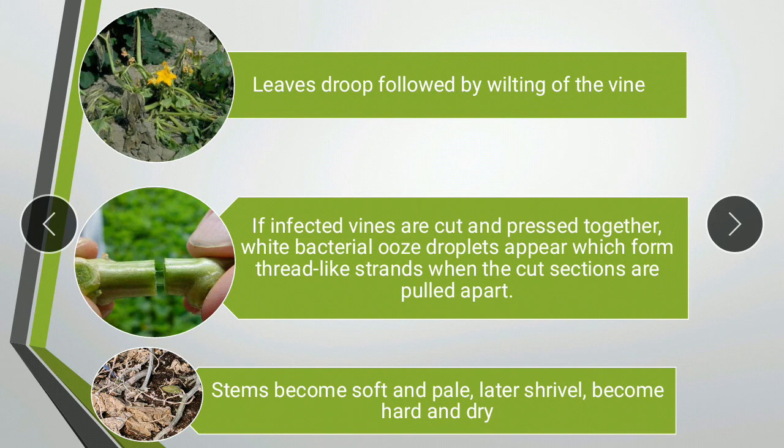The other symptom is that the stems become soft, they become pale, and later towards the end, they will shrivel, become hard and dry. So you can see the hard and dry stems over here. So the main symptom is wilting due to the xylem vessels getting blocked up. There is ooze when the stem is pulled apart and pressed, and the stem is going to become hard and dry towards the end stage of the disease.